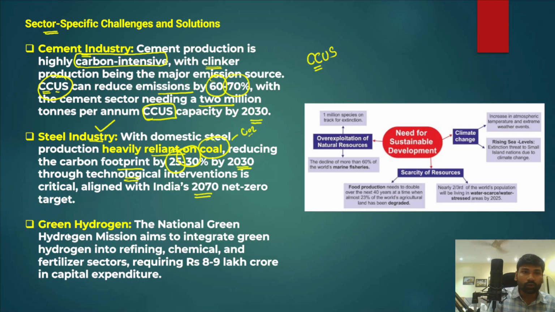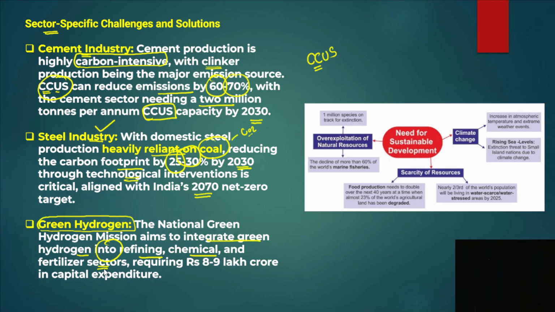And after that, we should also look at the green hydrogen program. In this program, the National Green Hydrogen Mission aims to integrate green hydrogen into the refining, chemical and fertilizer sectors. That actually requires around 8-9 lakh crore of capital expenditure as well.